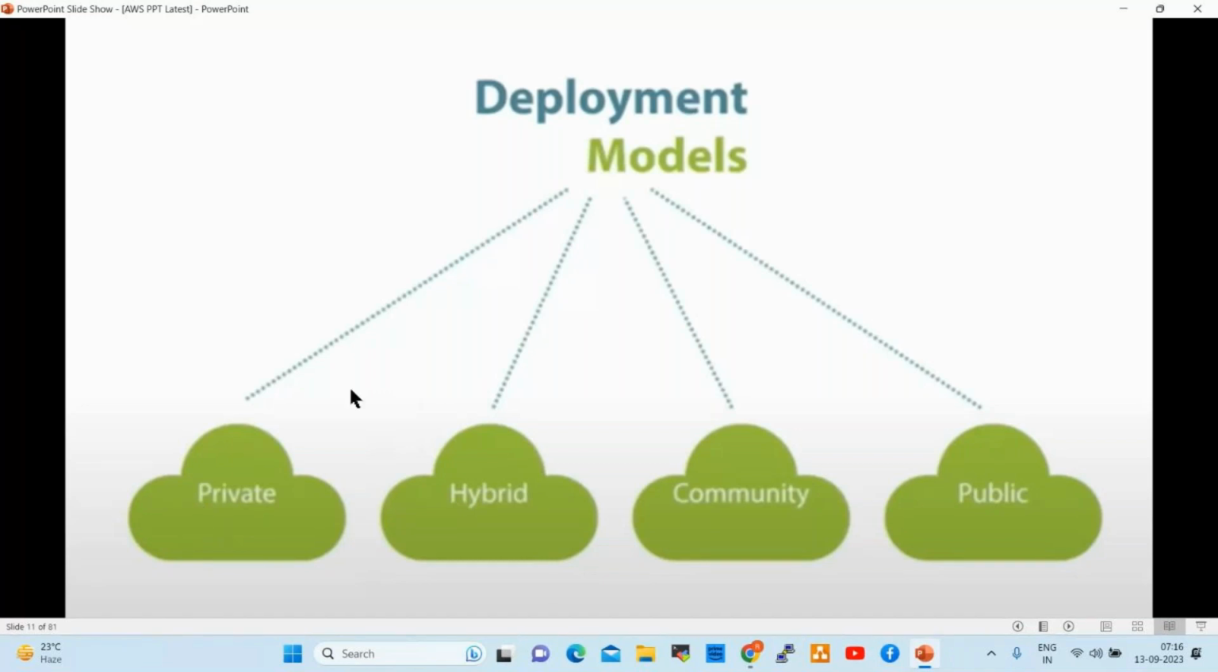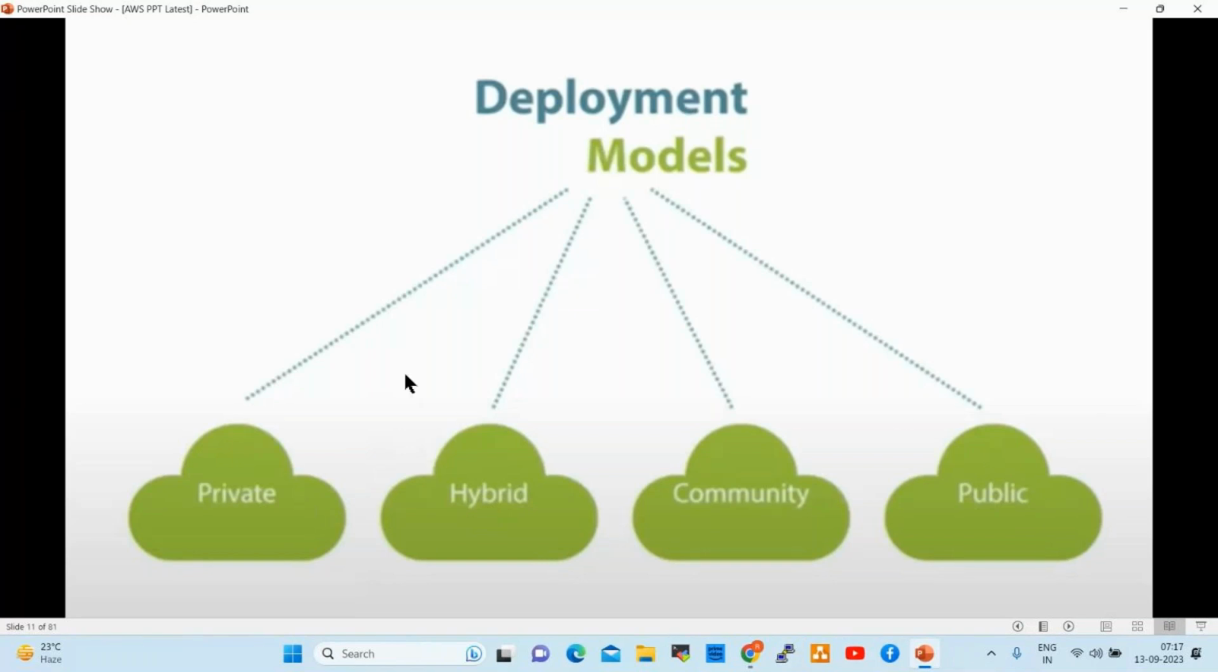So public cloud. What is public cloud? It is AWS cloud, Azure cloud, Google cloud. Next one, hybrid cloud. What is hybrid cloud? It is a combination of private and public.